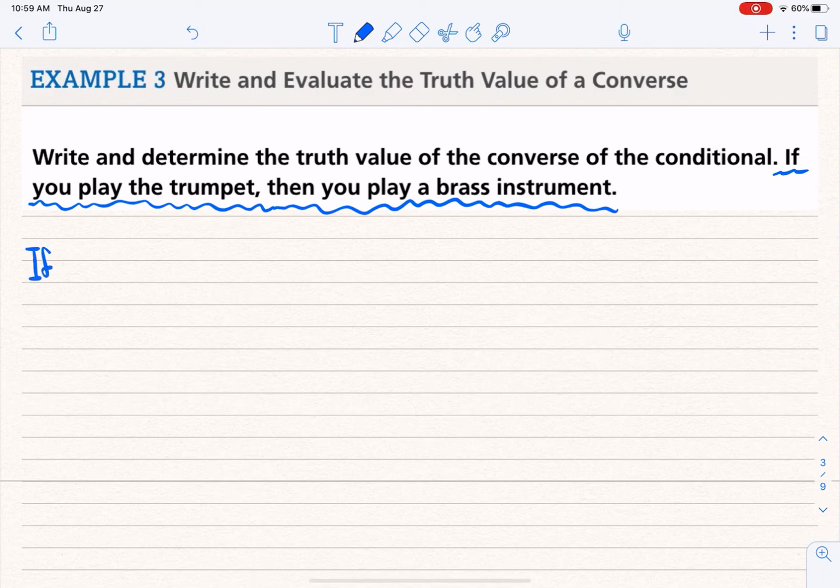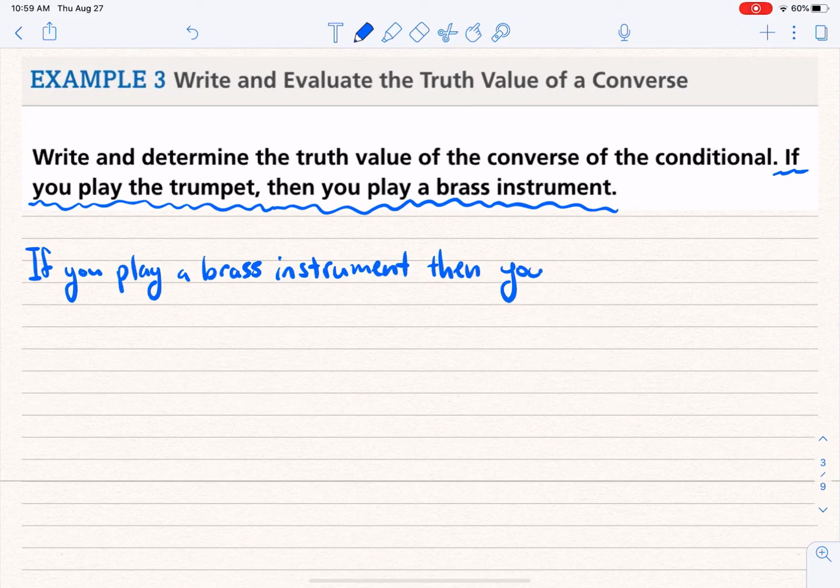The converse would be, if you play a brass instrument, then you play the trumpet.